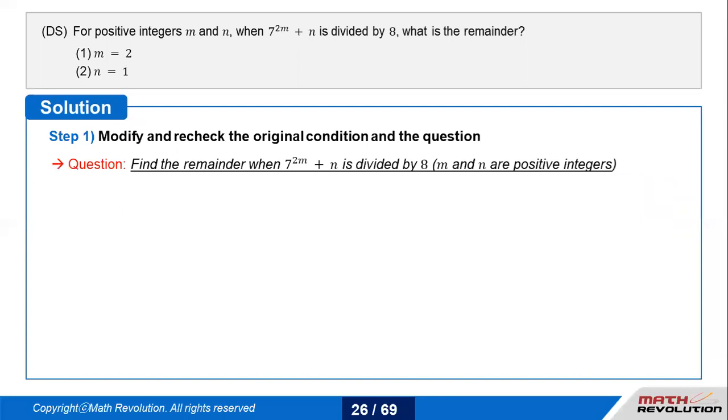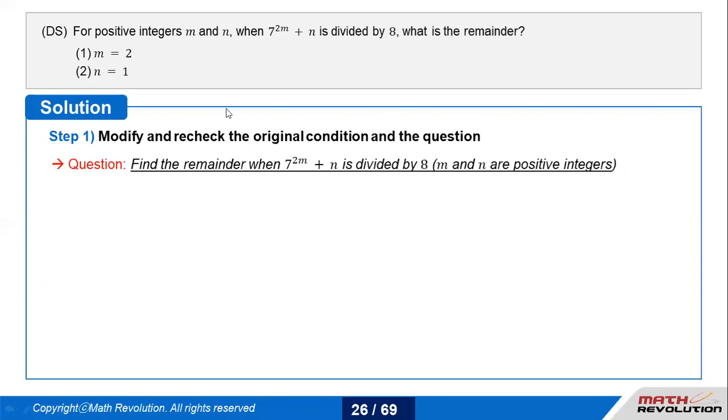Okay, let's go with the DS question, which says: for positive integers m and n, when 7 to the power 2m plus n is divided by 8, what is the remainder? Now let's break this question first to understand what they are trying to ask. Positive integers means it is an integer, but positive. When 7 to the power of 2m plus n is divided by 8, m and n are unknown, what is the remainder?